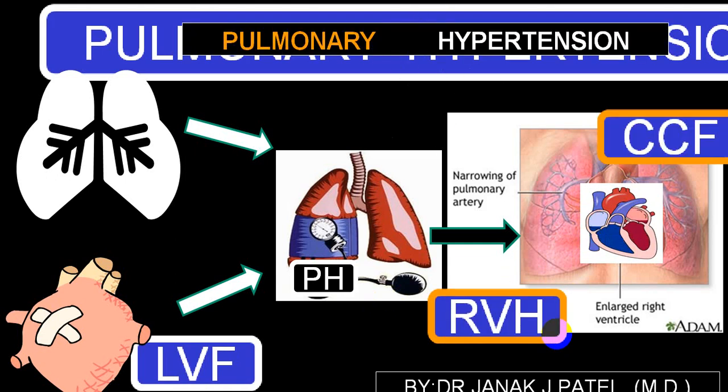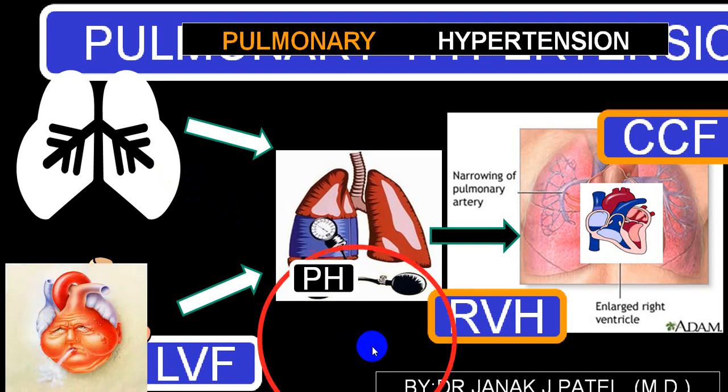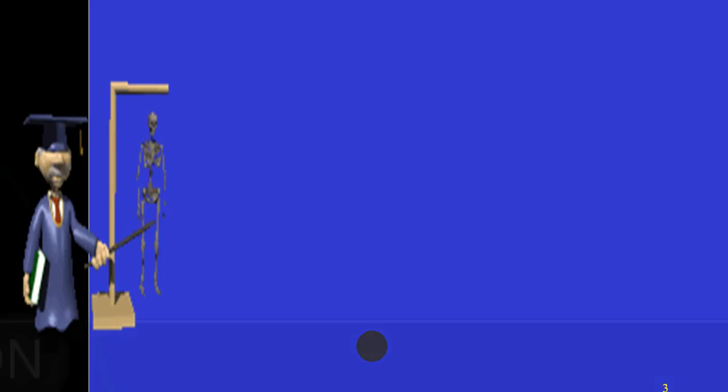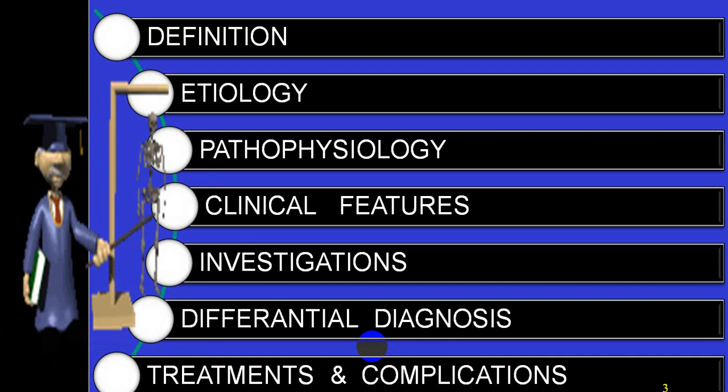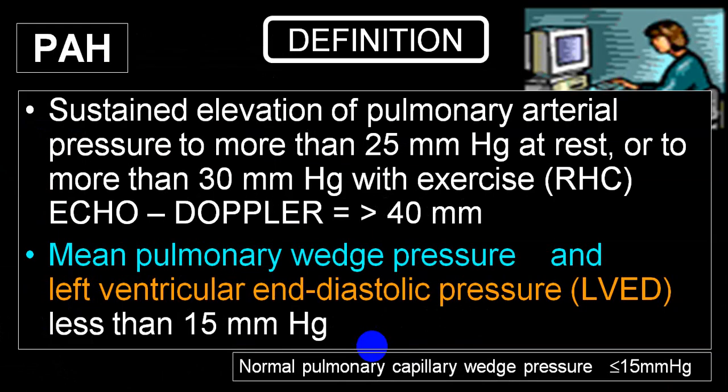Left ventricular failure can end with congestive cardiac failure, then we call it congestive heart failure. But if there is pulmonary hypertension without left ventricular failure, in the absence of pulmonary venous hypertension, then it will lead to pure right ventricular failure, or we call it congestive cardiac failure. In the presence of respiratory disease, we'll label that as cor pulmonale. So today we'll be talking only on pulmonary hypertension.